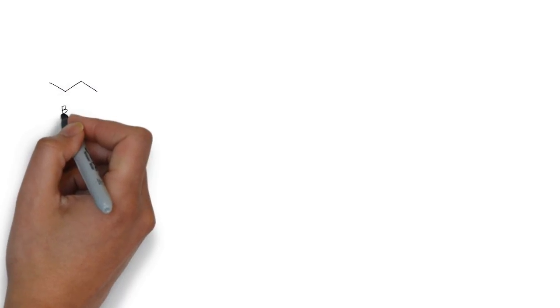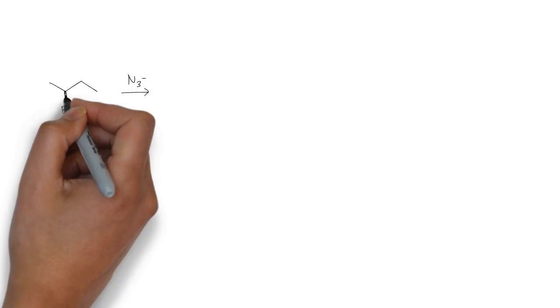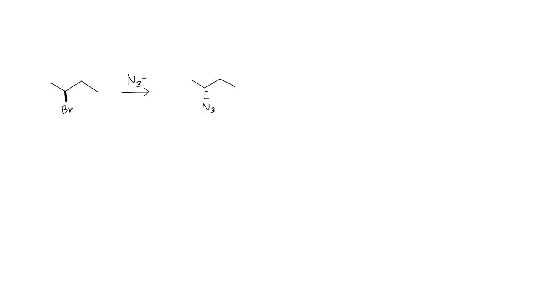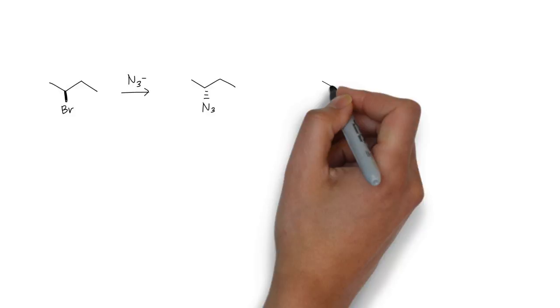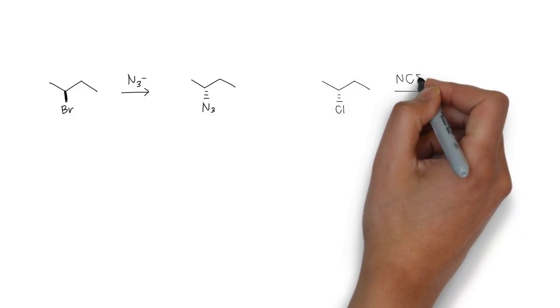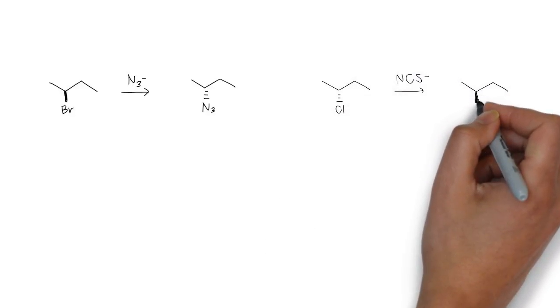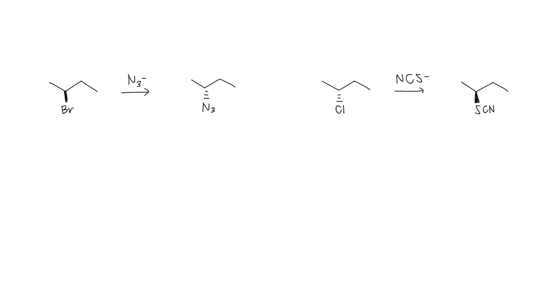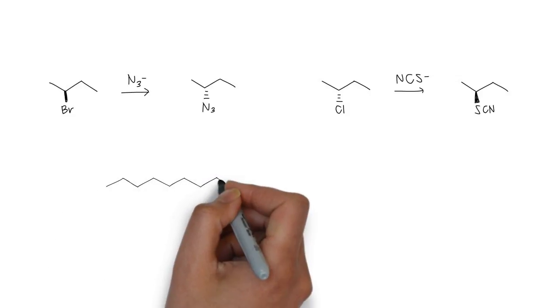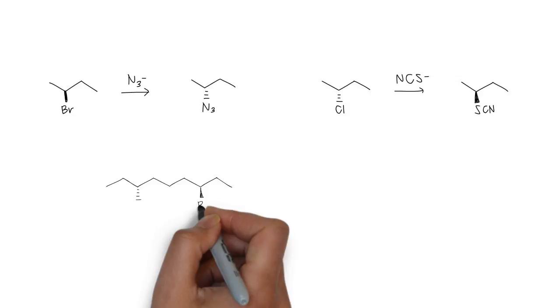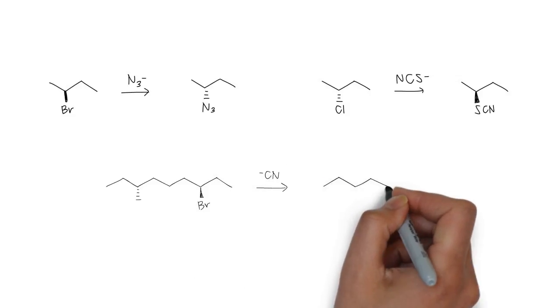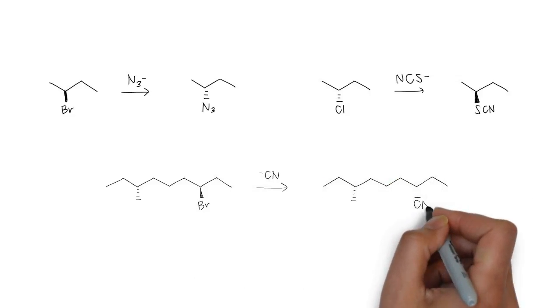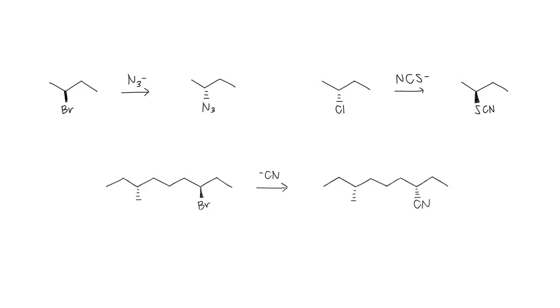If I take an optically pure alkyl bromide and displace with a good nucleophile like azide, will I get the same stereochemistry or opposite? Opposite, because you get inversion. If we take this bromide, will the product be an enantiomer or a diastereoisomer? It would be a diastereomer. Yeah, diastereomer of what we started with, via a trigonal bipyramid transition state.